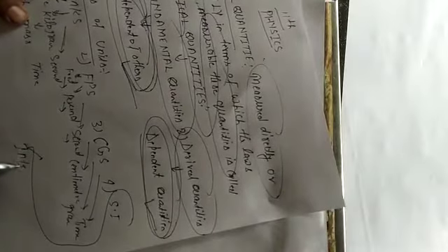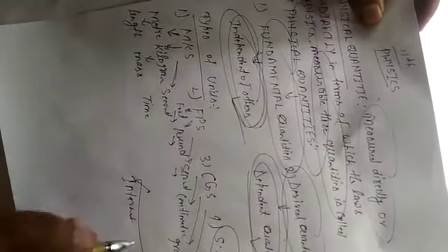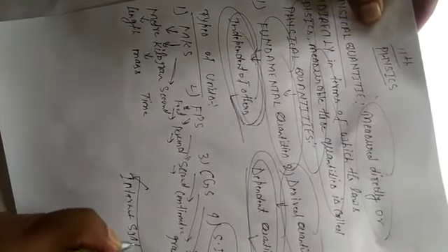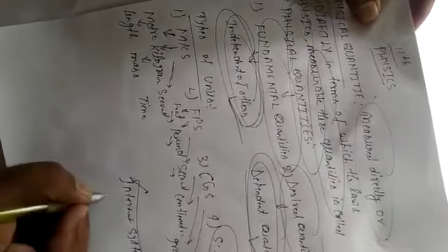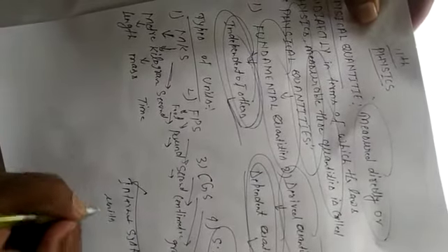And SI stands for International System of Units.